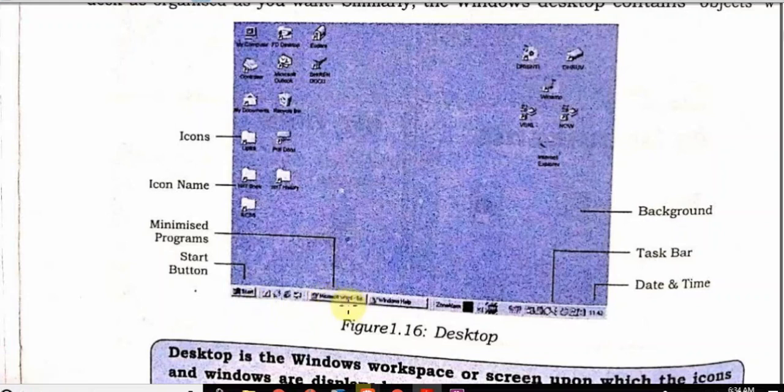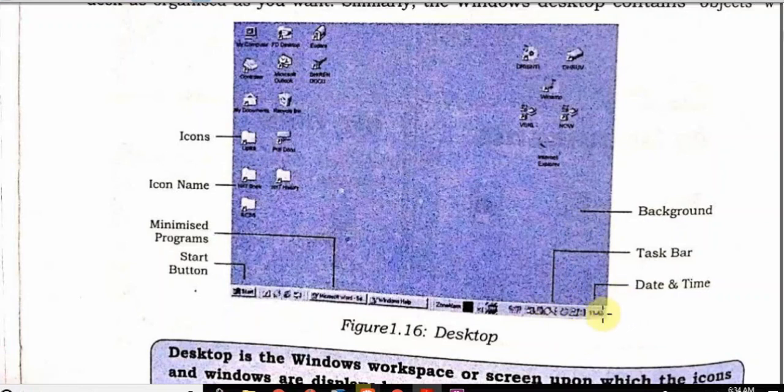Now you can see, these are actually minimized programs. These are actually icons, with their names. This area is called the background area. This is the taskbar, and at the extreme bottom is the date and time.